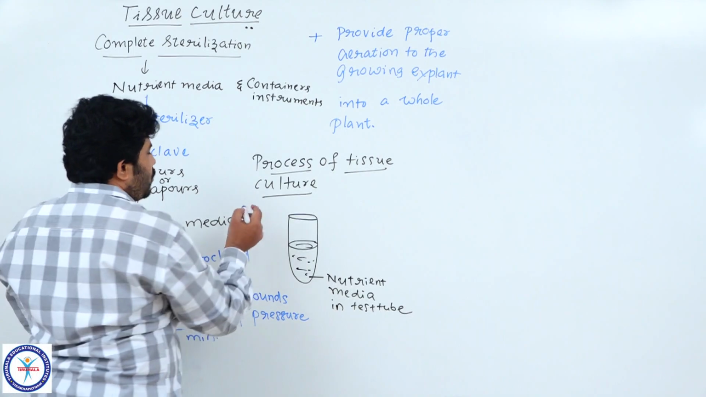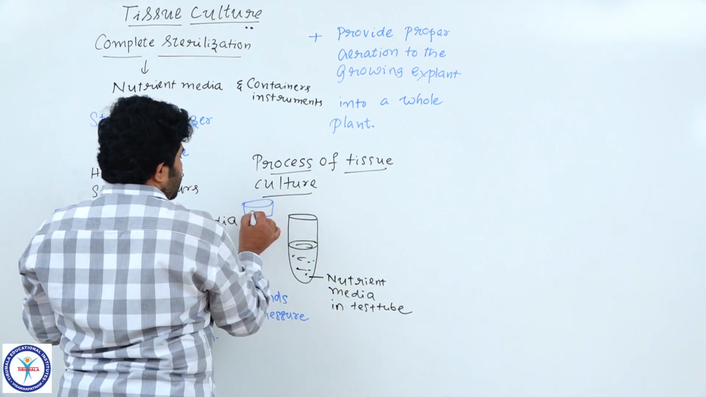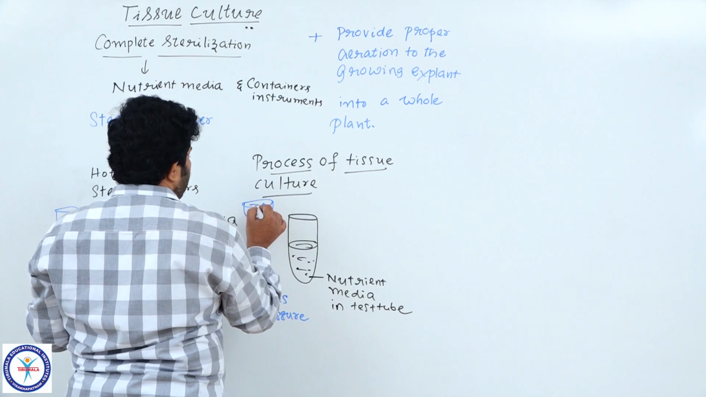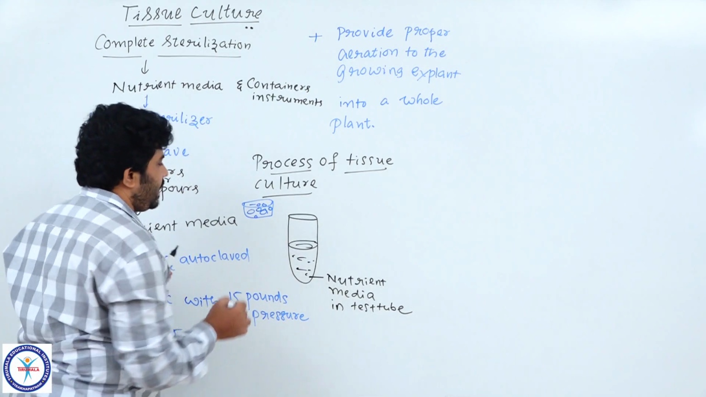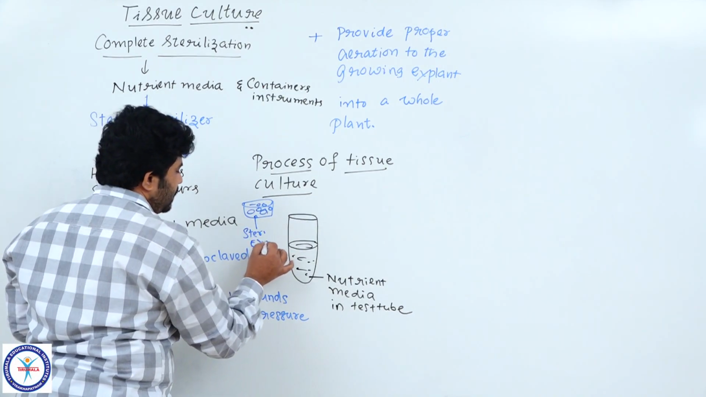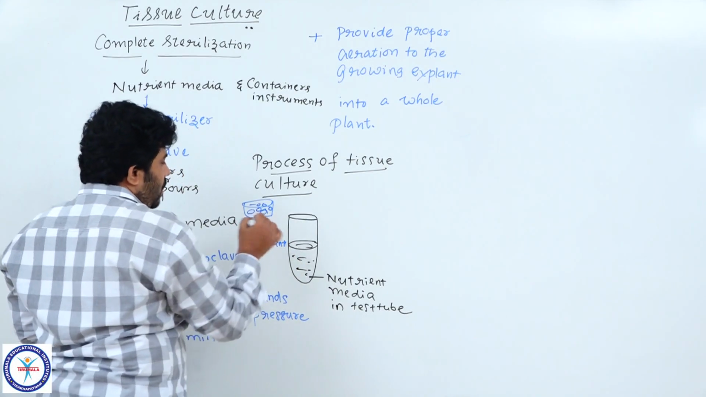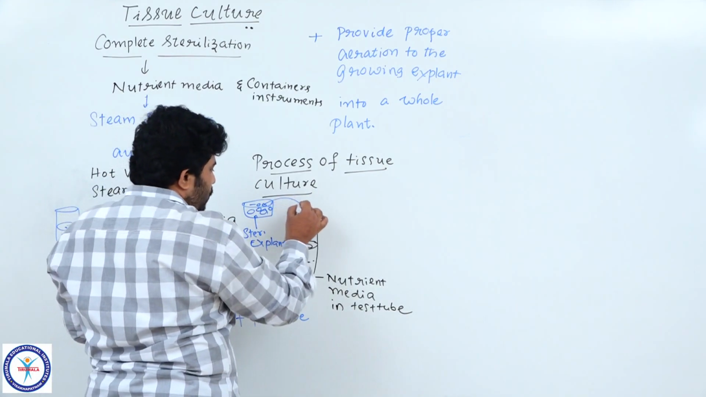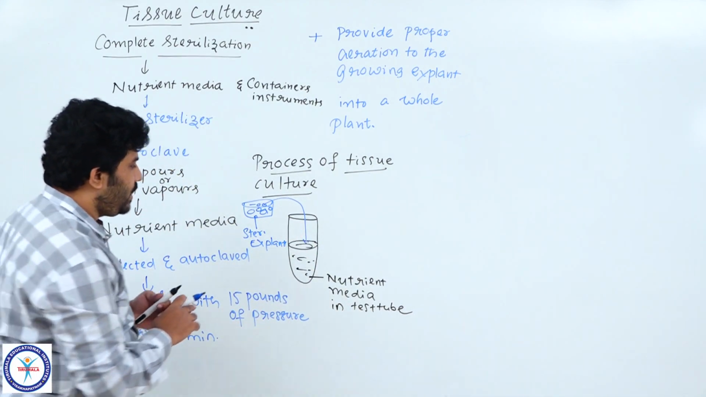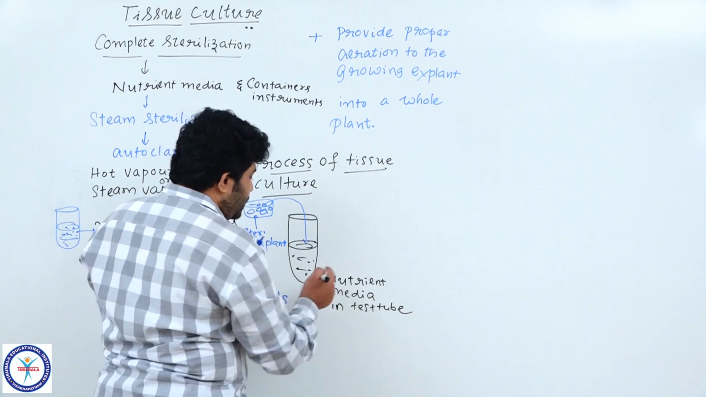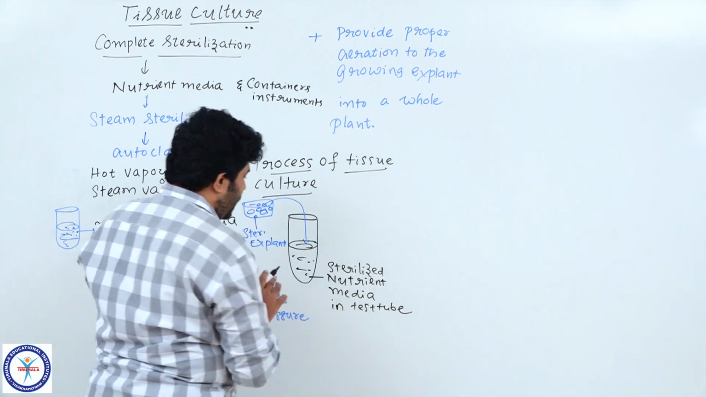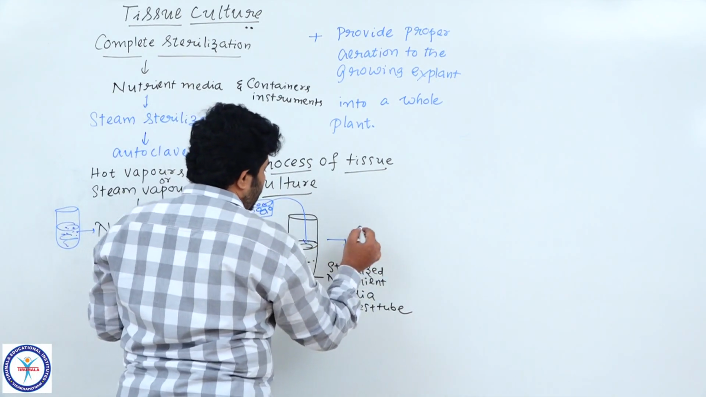Here we already have some explants that we have taken out. Some organs or different parts we have already taken. These are sterilized explants. Now these sterilized explants we have to place onto the nutrient media. It is sterilized nutrient media.